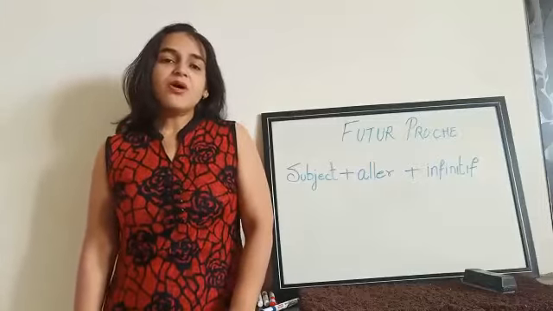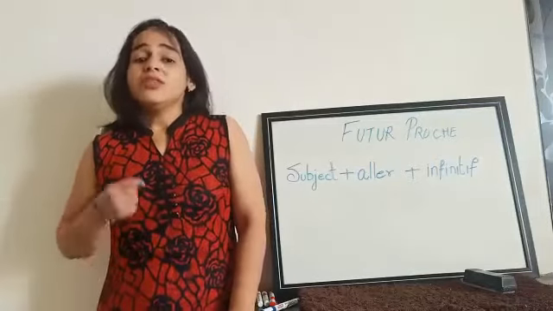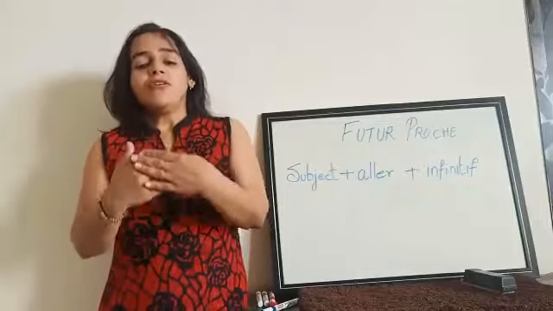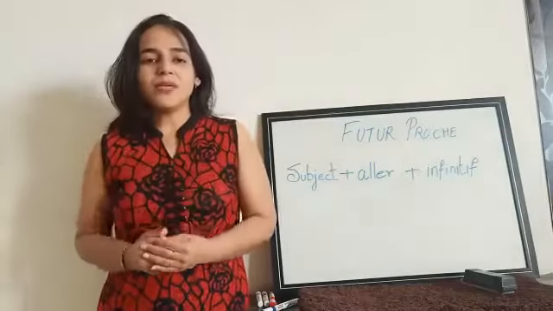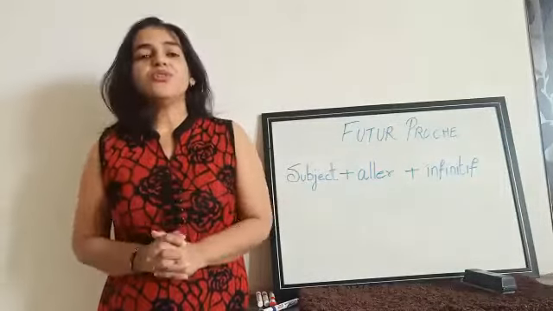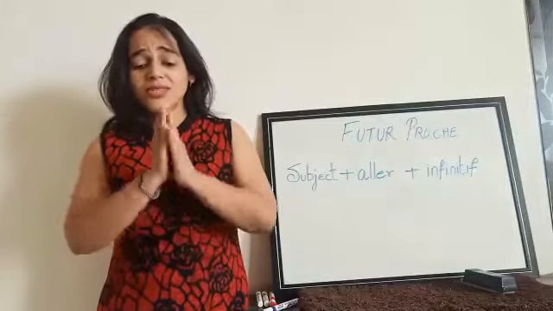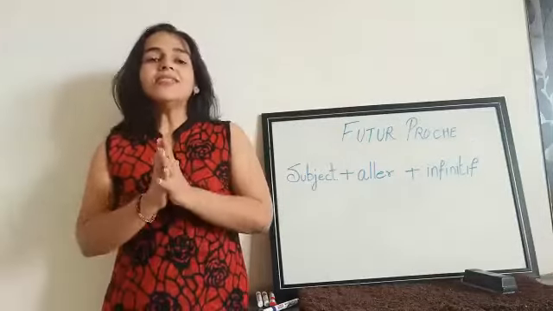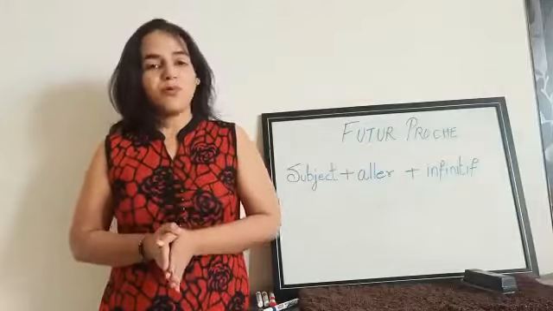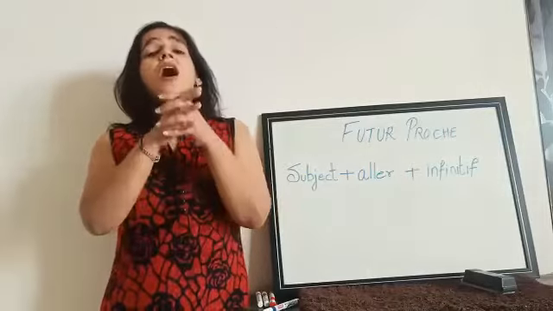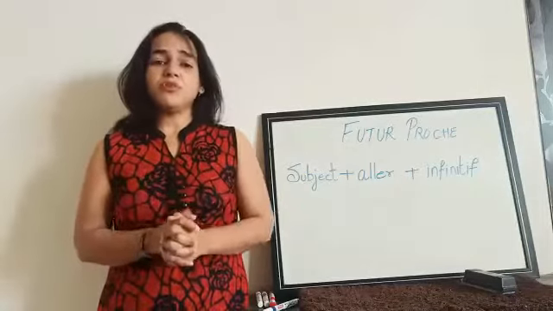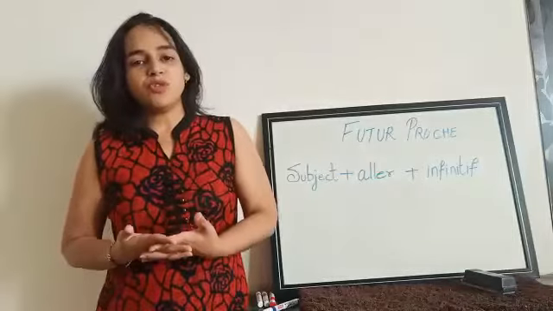Whenever we talk about the near future, for things which we are going to do right now or in a few moments, like "I am just going to do this," or "I am going to do this thing in a few moments," in such cases we use the futur proche. Now comes the question: how do we conjugate a verb in the futur proche?